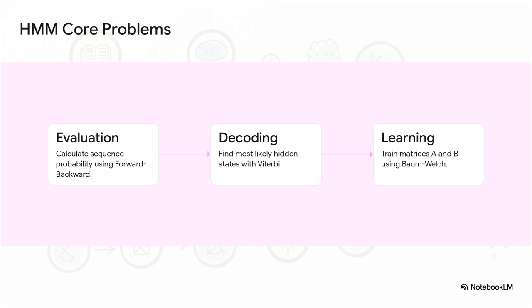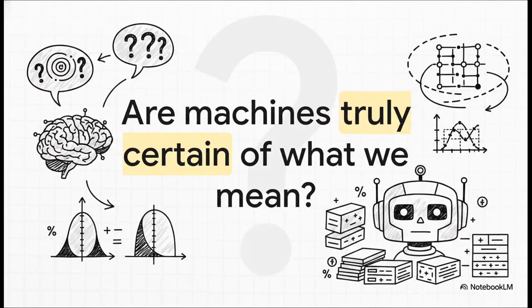And third is learning. Because how does the model figure out all those transition and emission probabilities in the first place? Well, it uses the Baum-Welch algorithm to train those matrices by constantly observing patterns in the data over time. Which brings us to a pretty profound final thought for today's explainer. If natural language processing at its very core relies on models like the hidden Markov model, if it really is all just a sophisticated series of probabilities, matrices, and calculated best guesses based on training data, is the machine ever truly certain about what we mean? Or is it simply playing the mathematical odds of human expression?